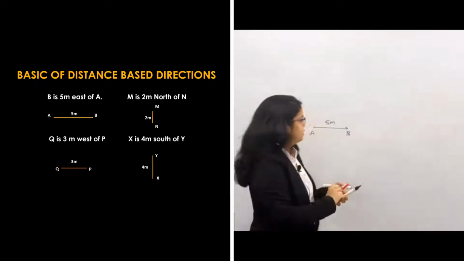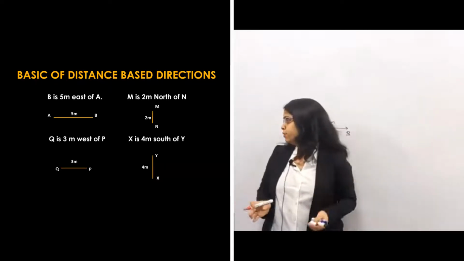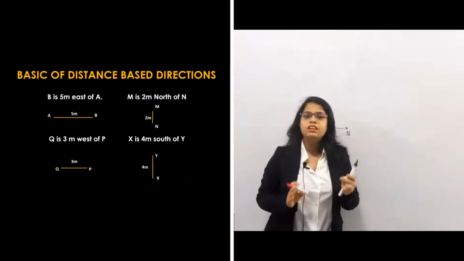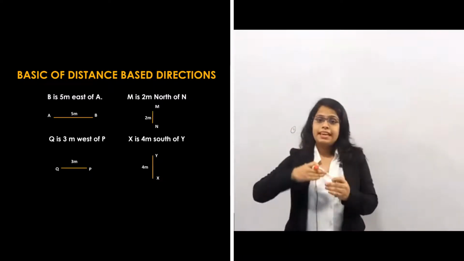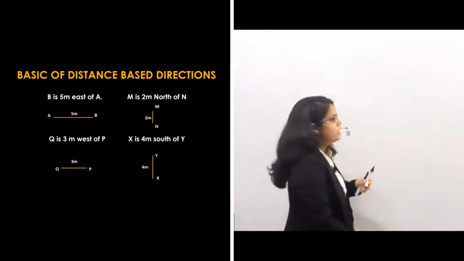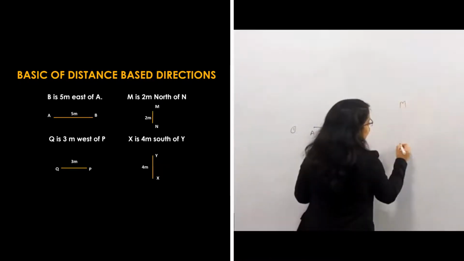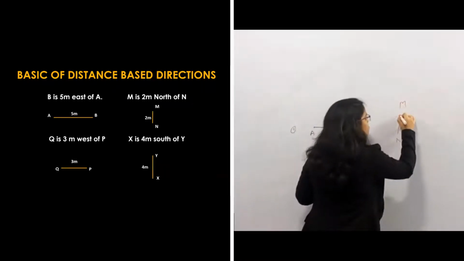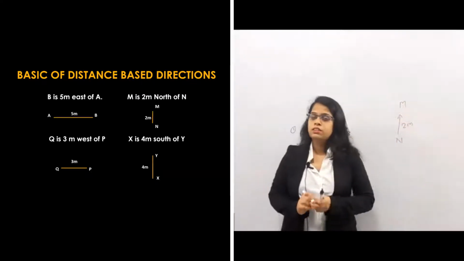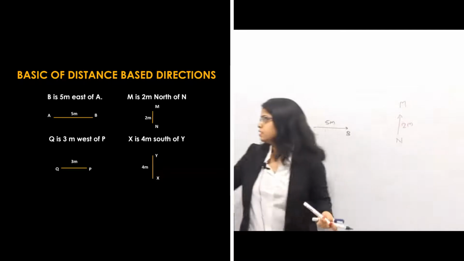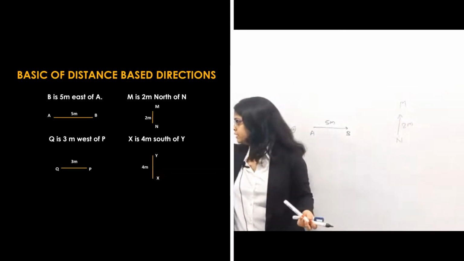After that, the second one says M is 2 meter north of N. So M is north of N. That means N के north में M है. So this M is to the north of N. N के north में कौन है? M है at the distance of 2 meter. Are you getting this? Right.